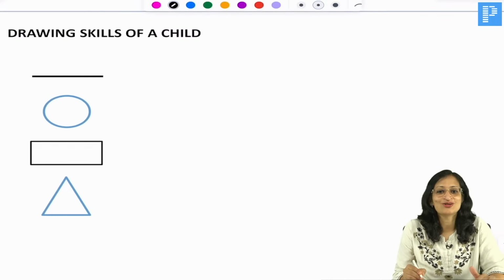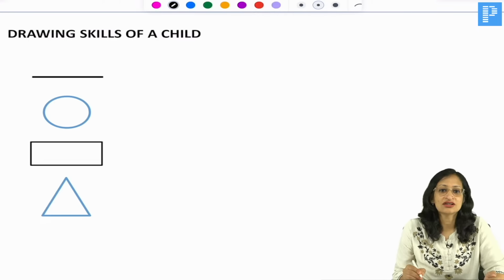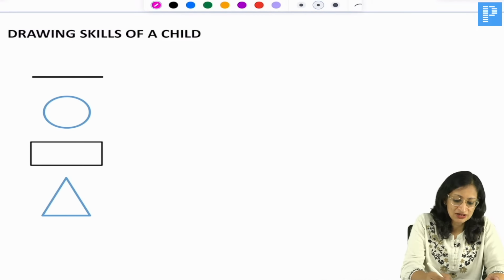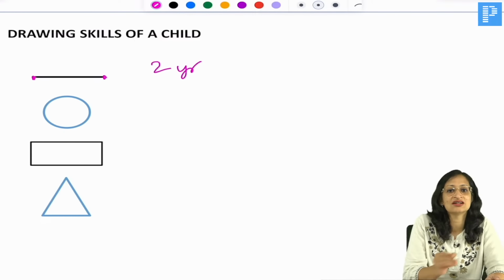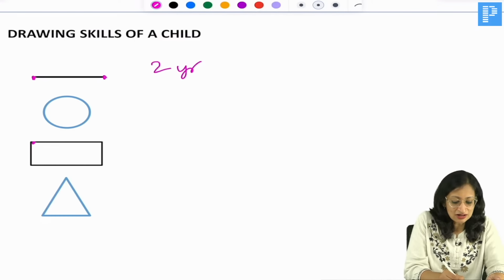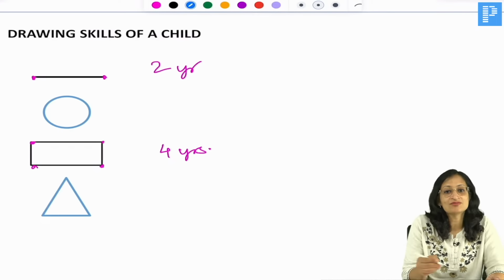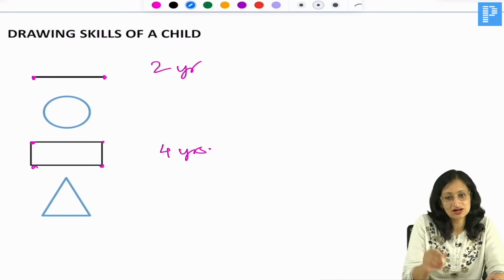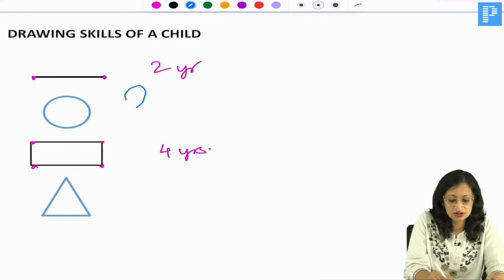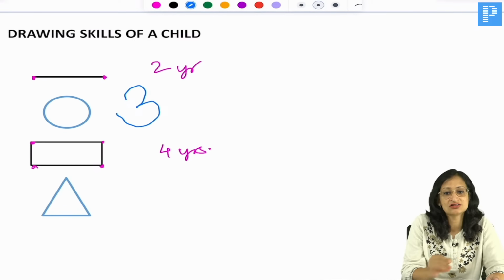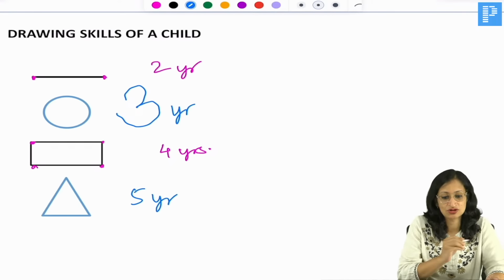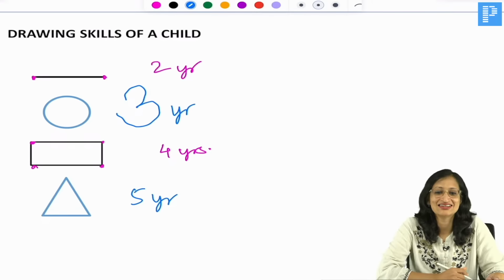Now coming to the drawing skills of a child. Can you tell me when a child can copy a straight line? Remember, a line has 2 ends, so a child can copy a straight line at 2 years. A rectangle has 4 vertices, a child can copy a rectangle at 4 years. Now in between comes the circle. A circle is round, like the digit 3 which also has round things. So at 3 years the child is able to copy a circle and at 5 years the child is able to copy a triangle. Easy to remember?